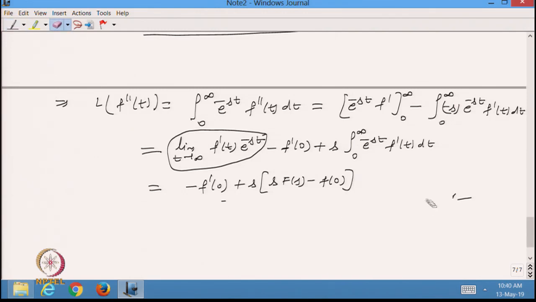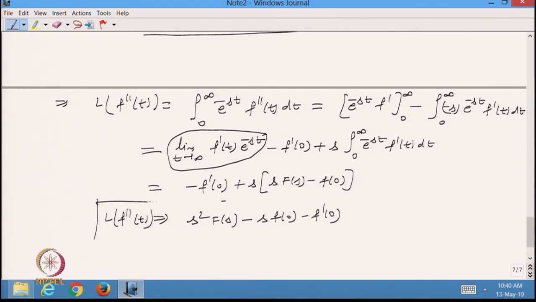Just now we have calculated this value, and from here I can write that this is equal to s square F(s) minus s f(0) minus f dash 0. So, this is my Laplace of the second derivative.